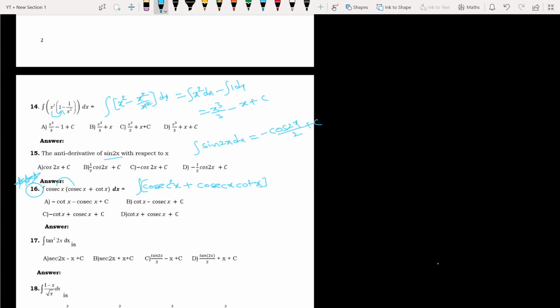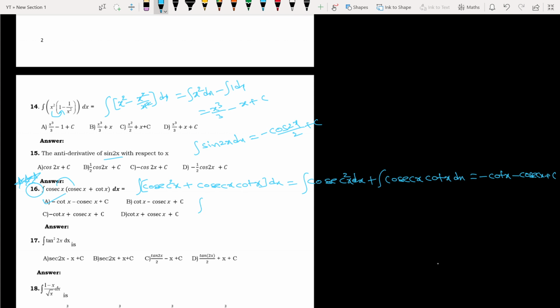This is direct formula. So integration of cosecant square x dx plus integration of cosecant x cot x dx. I hope everyone knows the formulas. Minus cot x minus cosecant x plus c. So which option is correct?